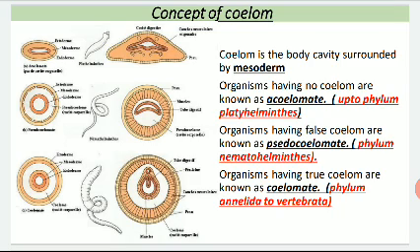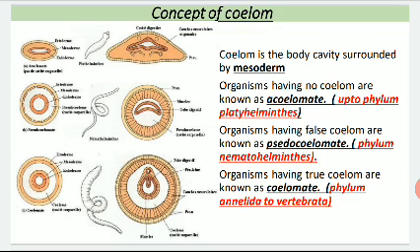And the last one is the coelomate. In this type of organisms, the coelom is well developed, and here in the diagram, the ectoderm and endoderm, in between there is the mesoderm, and mesoderm is divided into 2 layers, the outer mesoderm and the inner mesoderm.